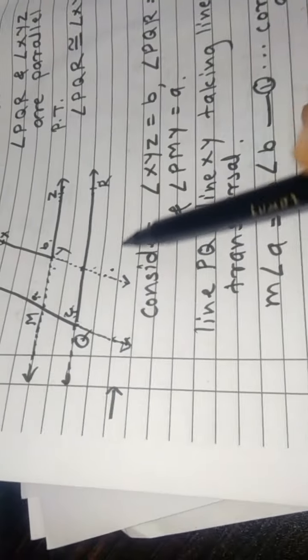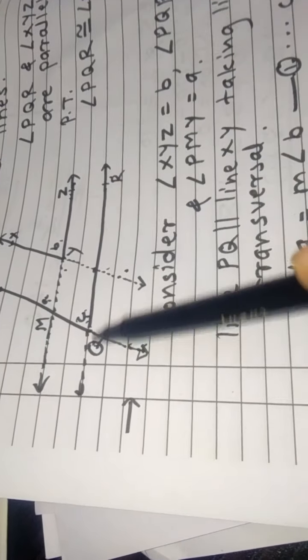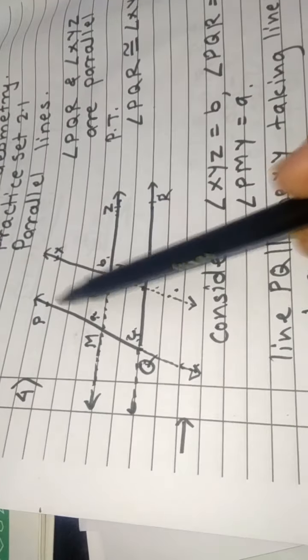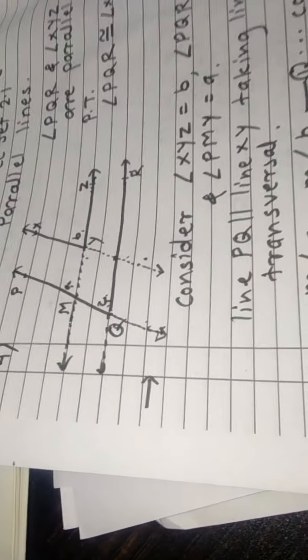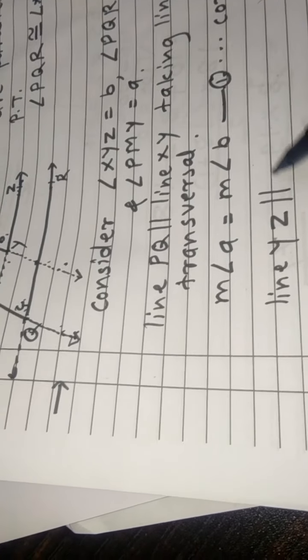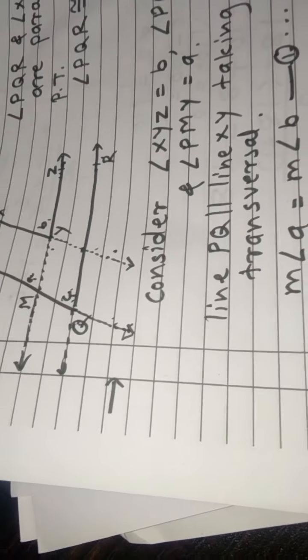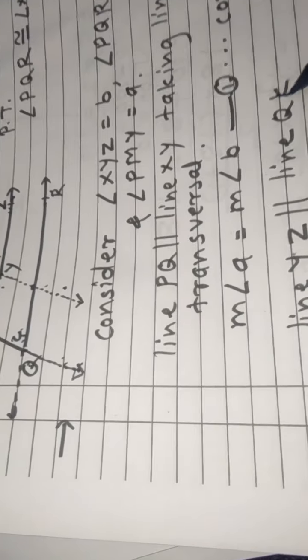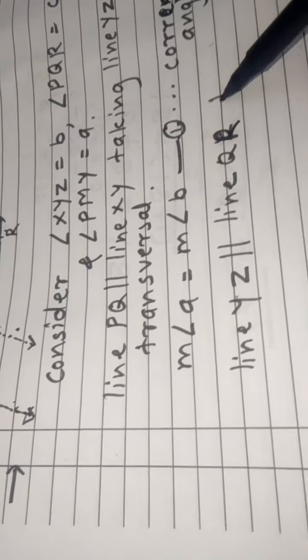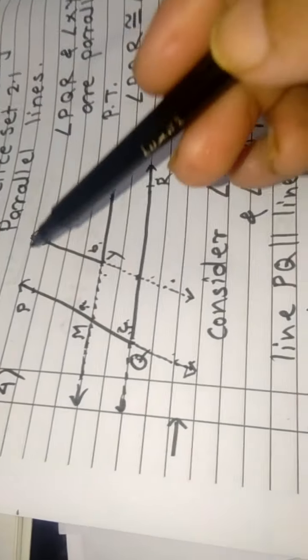Okay. Now which lines are parallel? Line YZ and line QR are parallel, taking PQ as a transversal.